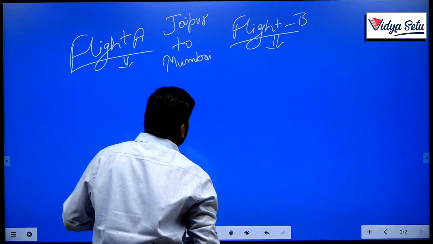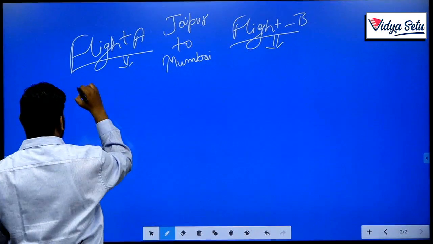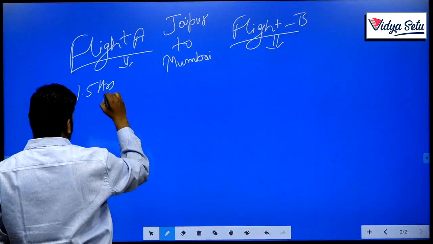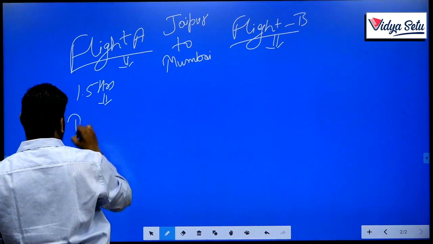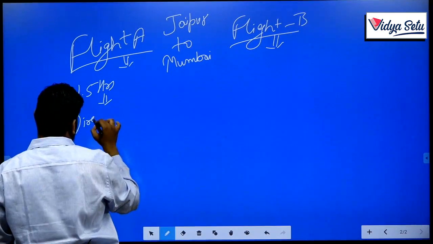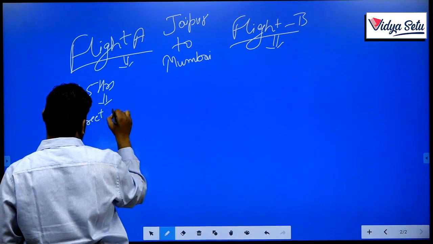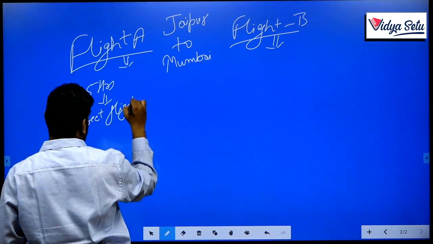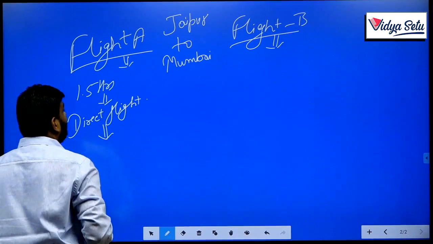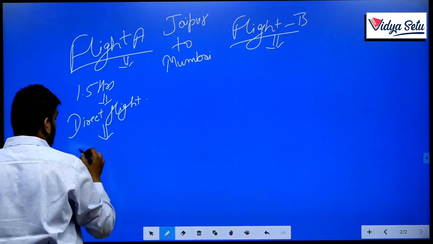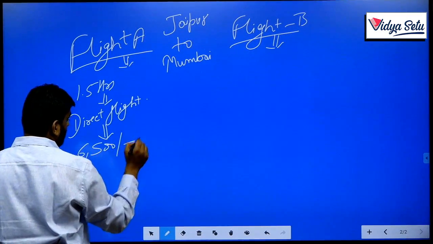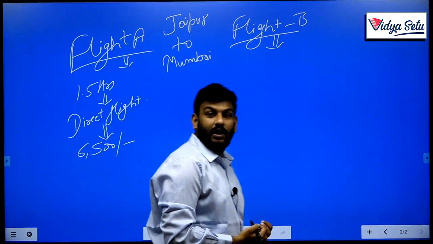Suppose flight A will take 1.5 hours, and it is a direct flight, so you sit in Jaipur and go to Mumbai directly. Its fare is, for example, 6,500. Flight A contains this kind of features.